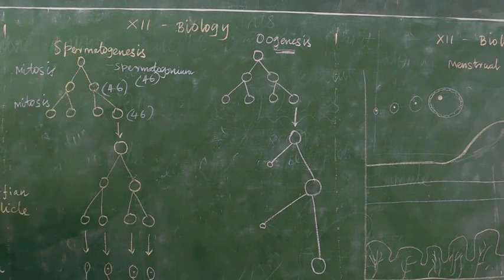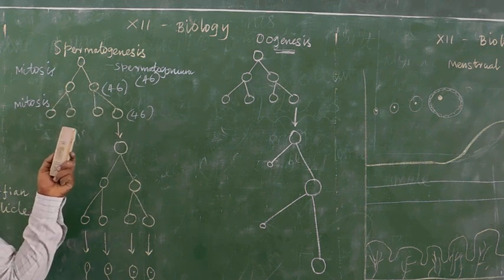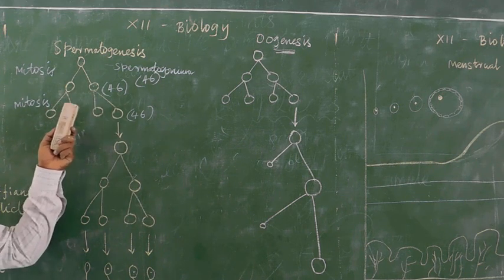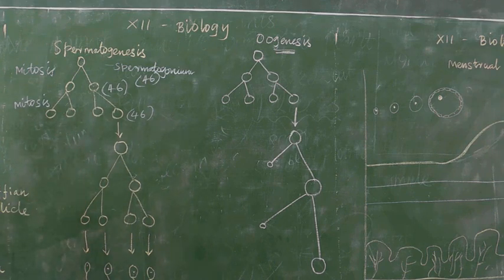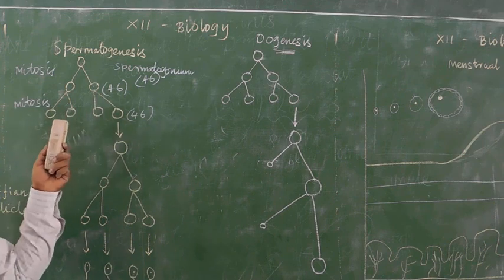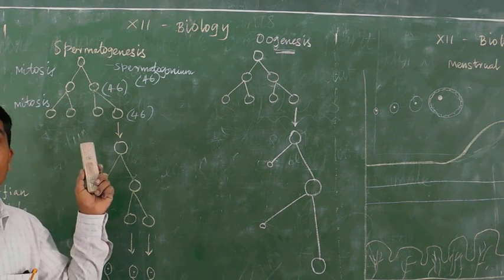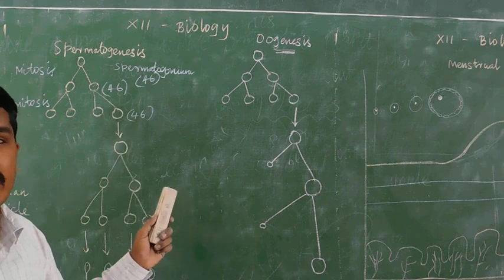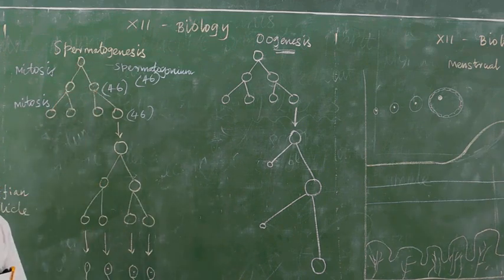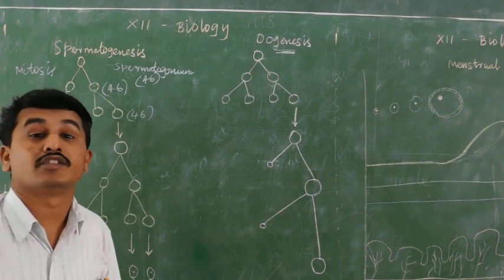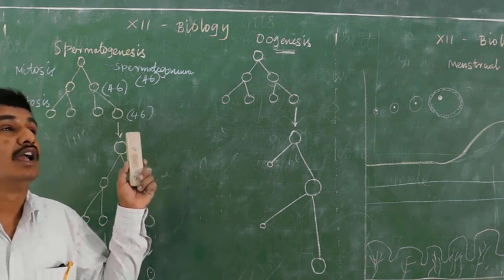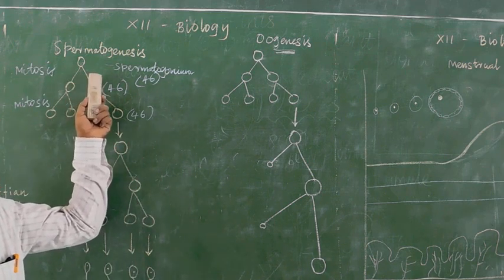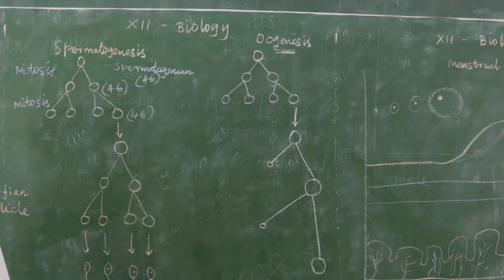Spermatogonium after the mitosis process is divided into two cells with 46 chromosomes. After another mitosis it is again divided, with 46 chromosomes. Approximately billions of cells are produced. For our brief idea, we take only one spermatogonium. Normally billions of spermatogonium are present inside the testis. In our representation we take one spermatogonium. How does one spermatogonium develop into sperm?